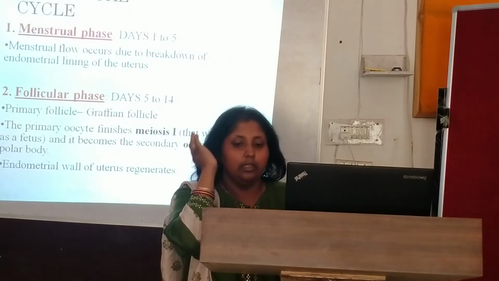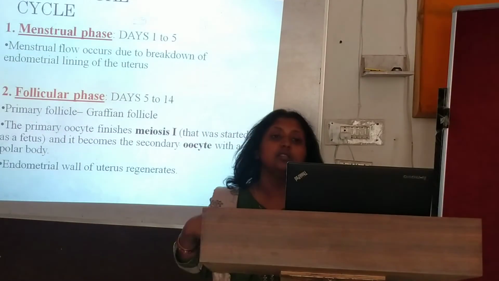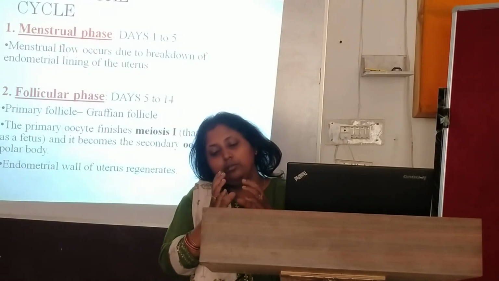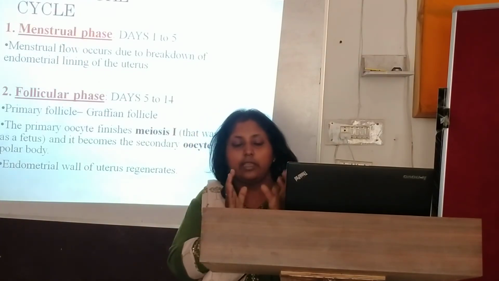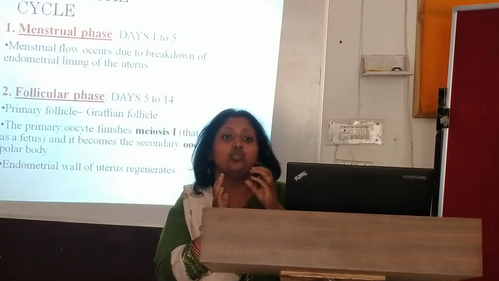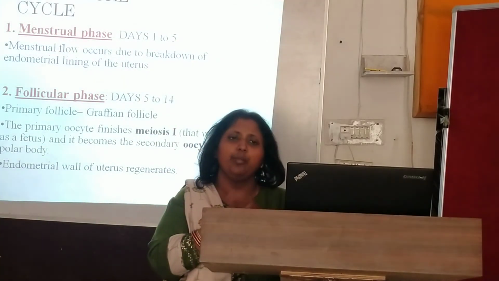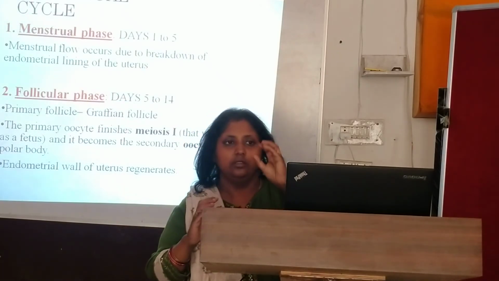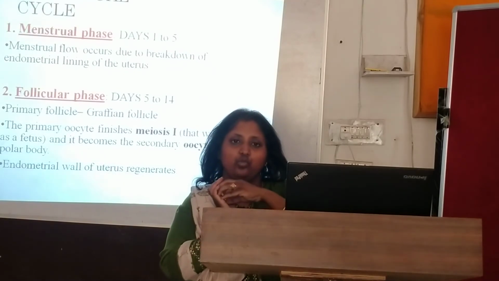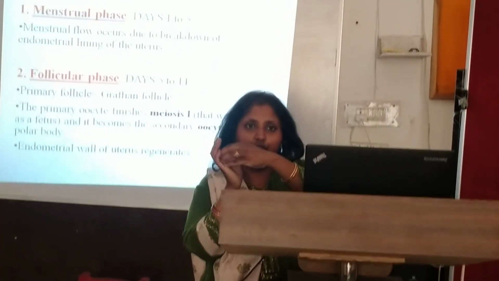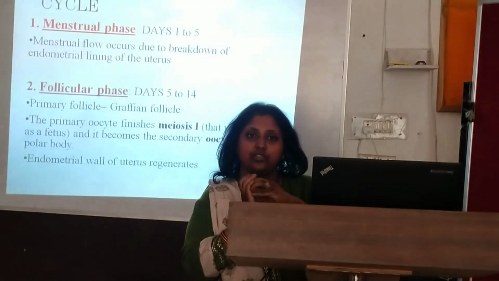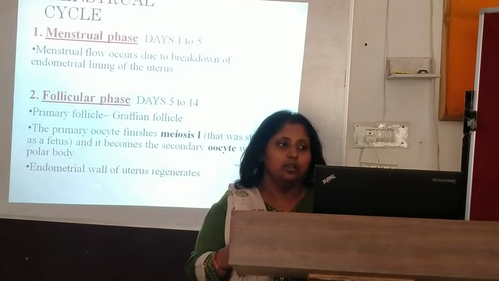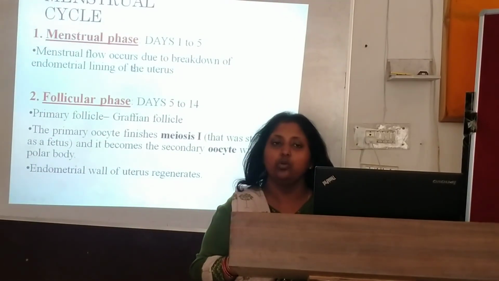Then the question arises, and you will ask, ma'am, why does the endometrium lining of the uterus break? Because I told you earlier what pregnancy is. It is the implantation of the blastocyst. When the zygote develops into the 32 cell stage, it is called a blastocyst. When this blastocyst attaches to the uterus endometrium, it is called implantation. But if there is no blastocyst, this endometrium lining will also break.